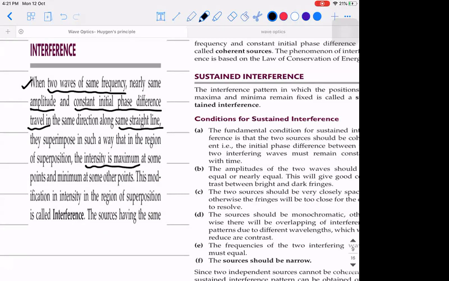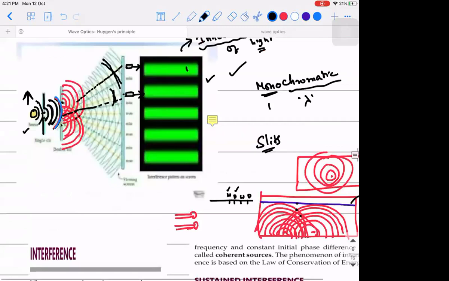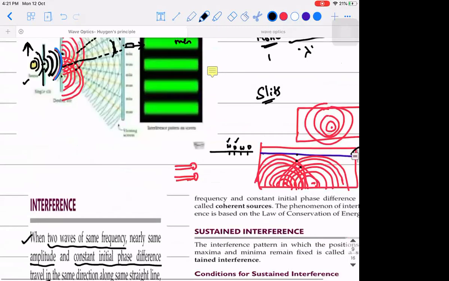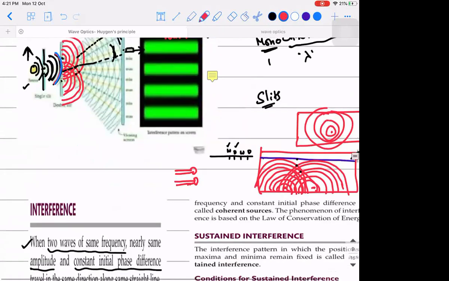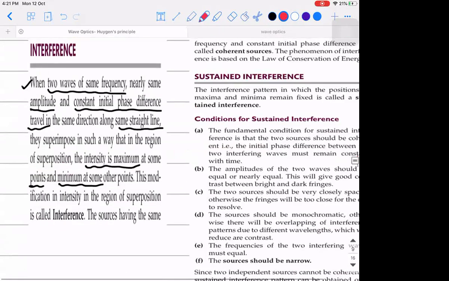So the intensity is maximum at some points and minimum at some points. That's what is happening. Maximum, minimum. If this kind of phenomenon happens, that is what we call interference.